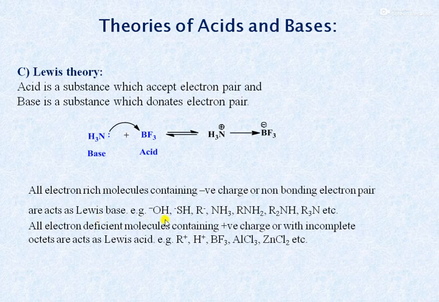For example, OH minus, SH minus, carbanions, ammonia, primary, secondary and tertiary amines, etc. Then all electron deficient molecules containing positive charge or with incomplete octet act as Lewis acids. For example, carbocation, proton, BF3, AlCl3, ZnCl2, etc.